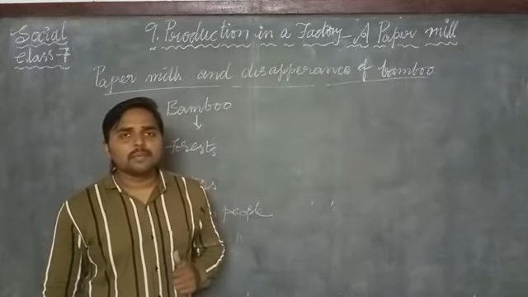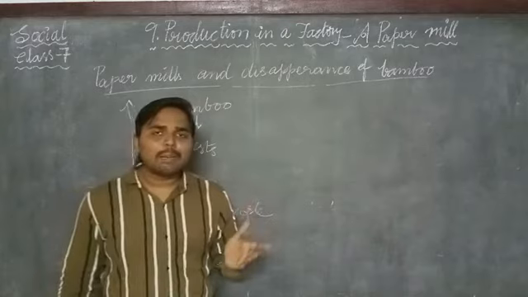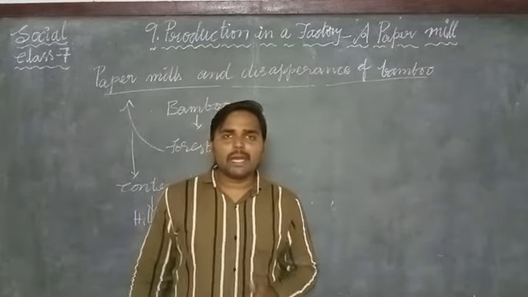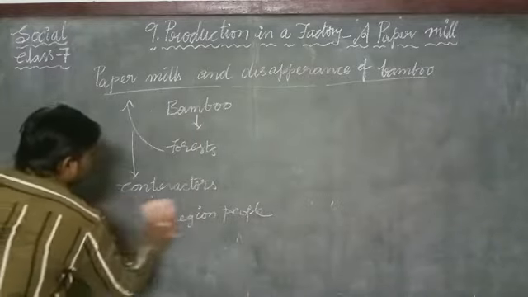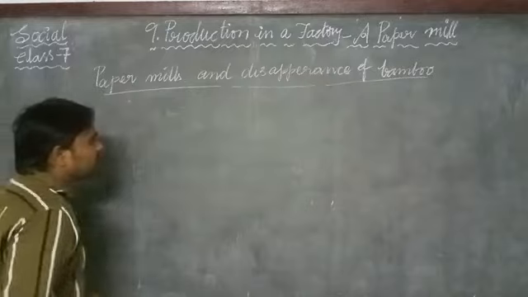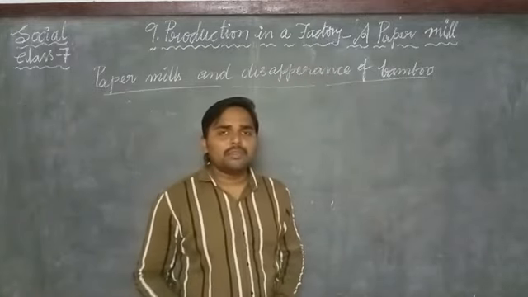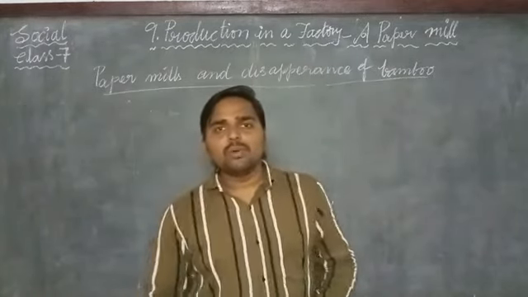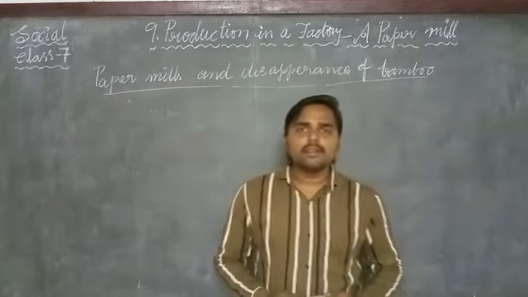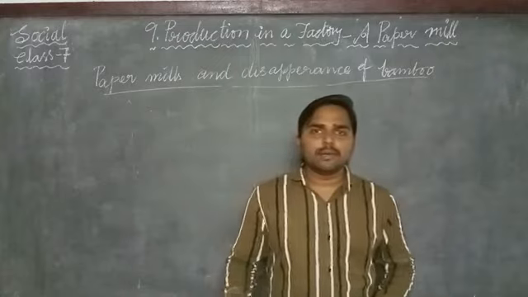Due to the disappearance of bamboos, the government encourages people to grow subabul in their farmlands. In this way, the paper mills are working. If anybody wants to visit a paper mill, we have to take prior permission.